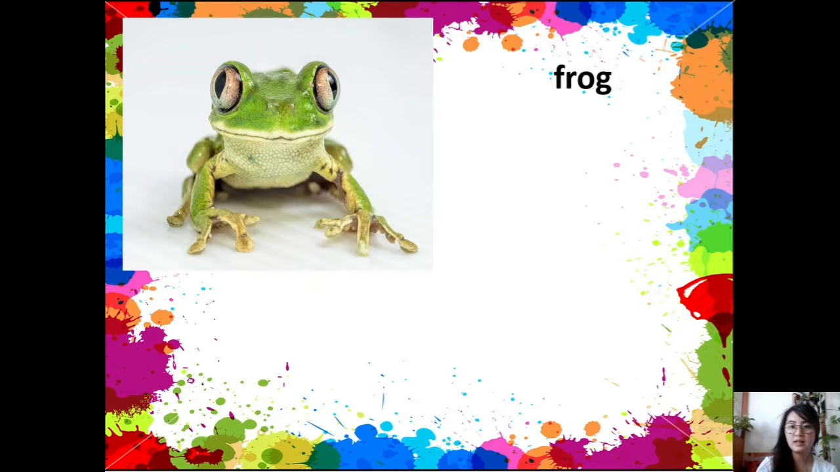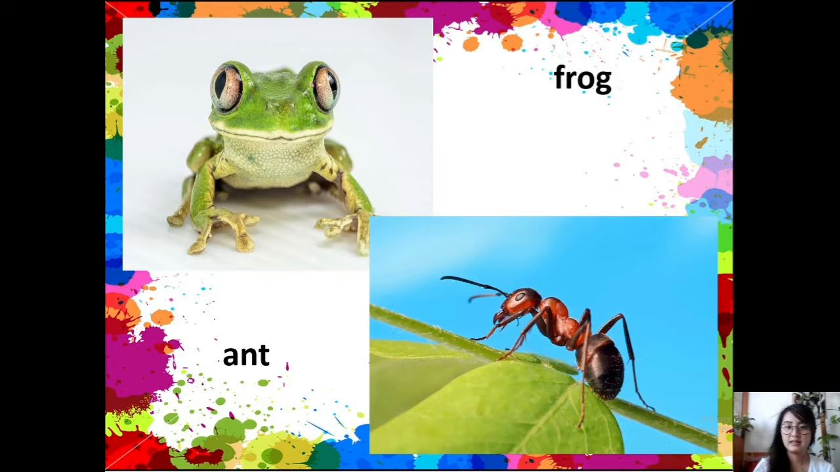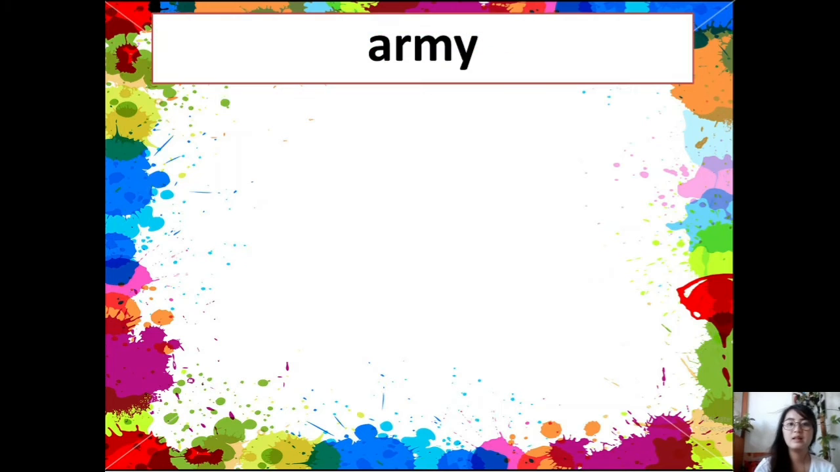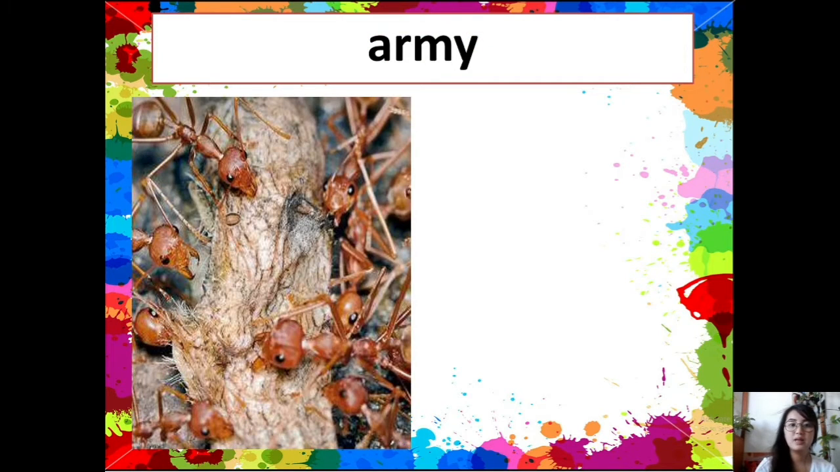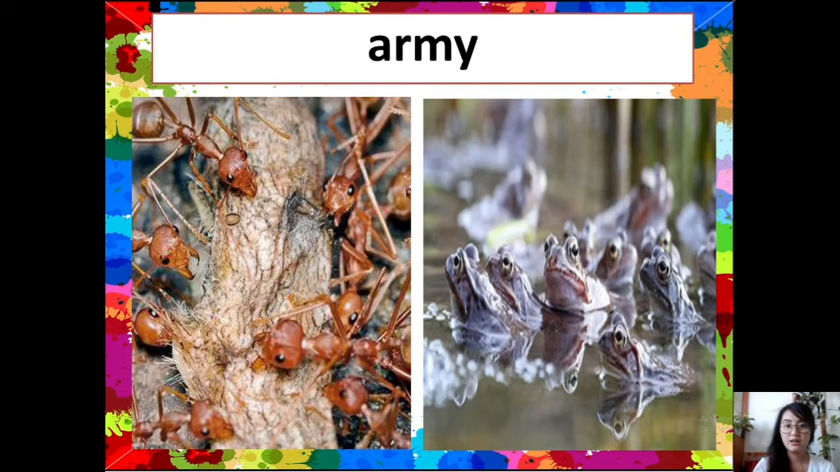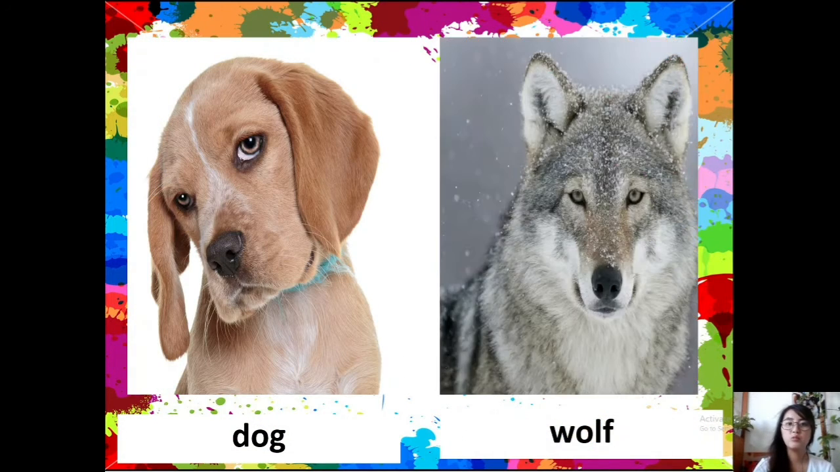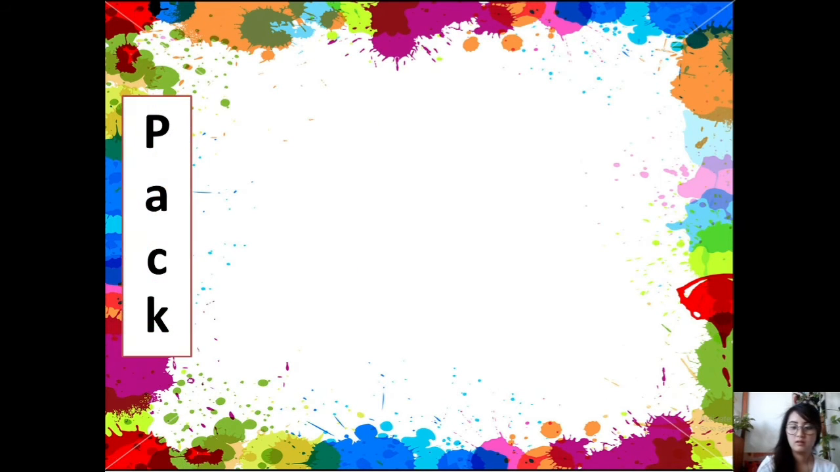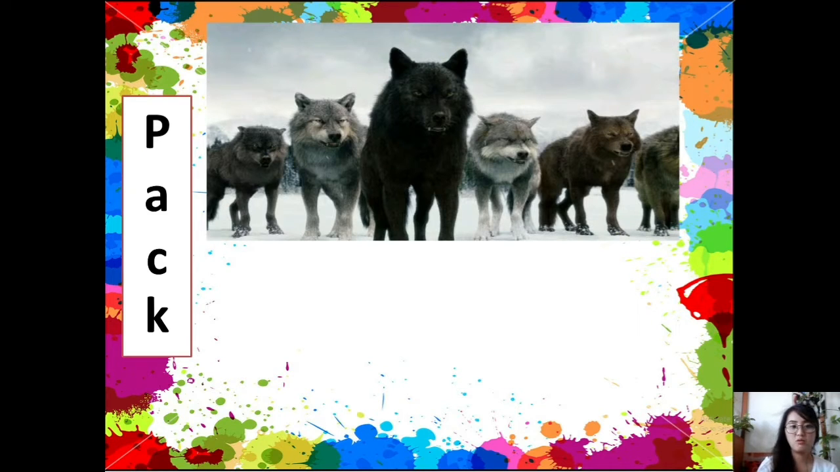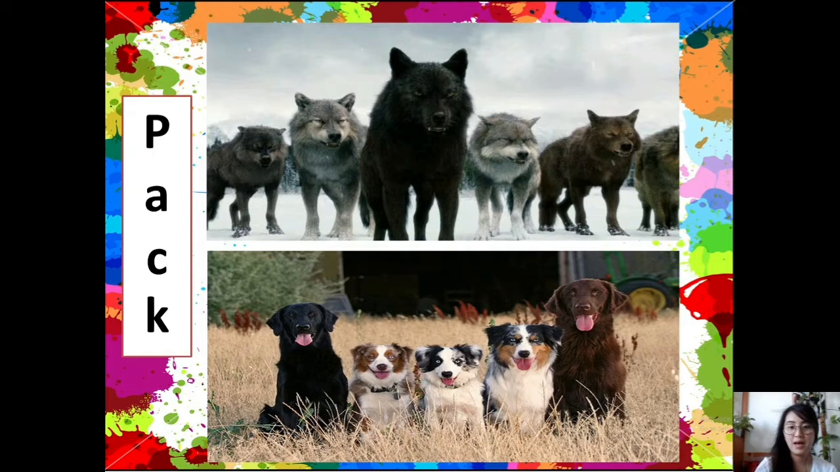Next, we have frog and ant. The collective noun for frogs and ants is called an army. Army of ants. Army of frogs. Next, we have dog and wolf. The collective noun for a group of dogs and a group of wolves is called pack. A pack of wolves. A pack of dogs.